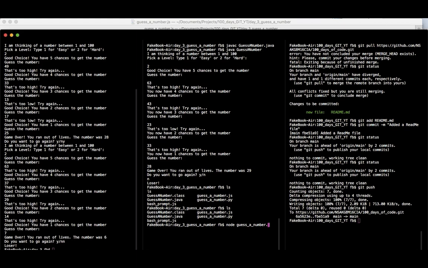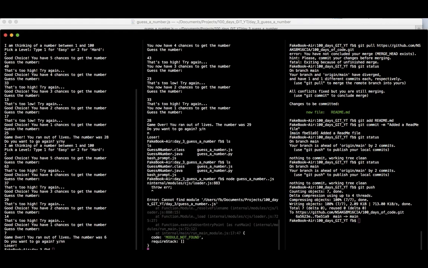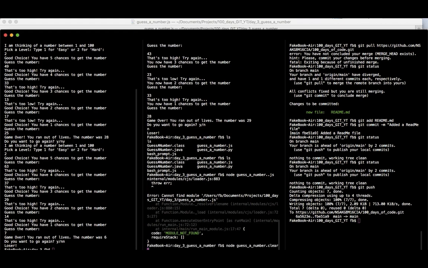If the chances are not equal to zero, and then it says try again. Low is low. Try again, and then it's supposed to call this function again. So we can just place it in there. Okay, and put the semicolon stuff that it needs. And if it's too high and the chances are not 0, we're gonna do the same thing again. Okay, something like that. That's what I'm thinking.